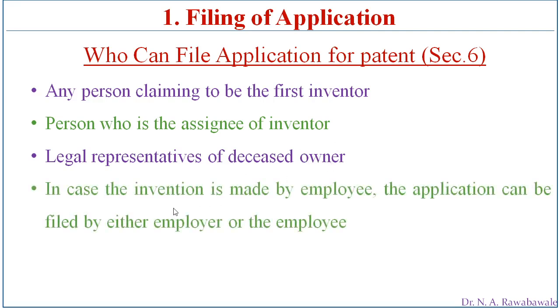Then, if an invention is made by an employee working in some organization, that invention can be applied for registration of patent either through the employer or by the employee. Either of them can apply for the patent.